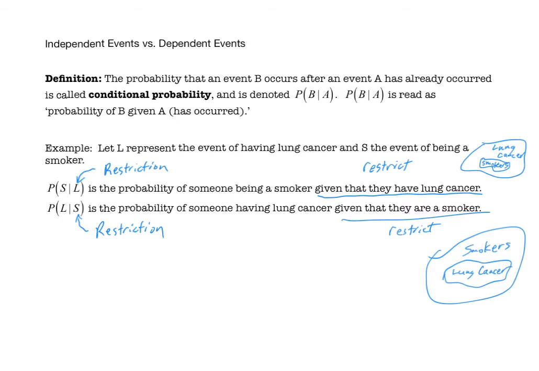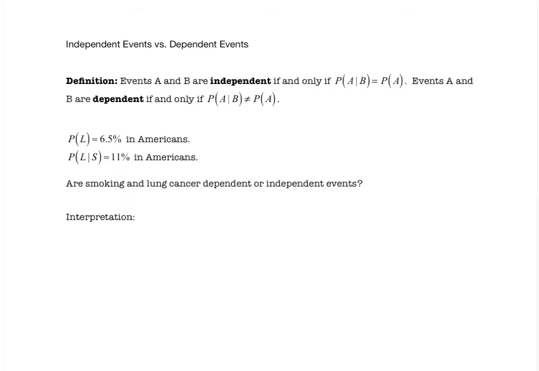Now that we have conditional probability defined, we can actually define formally the notion of independent events and dependent events. So in this case, we're calling our events A and B. Two events A and B are independent if and only if this is true. The probability of A given B equals the probability of A. They are dependent if the probability of A given B is not equal to the probability of A.